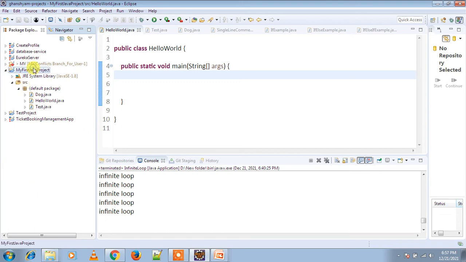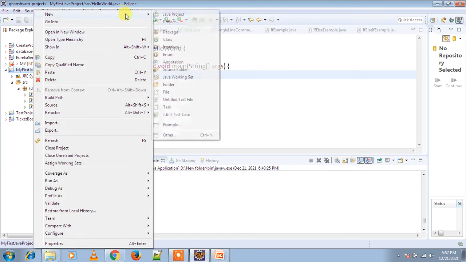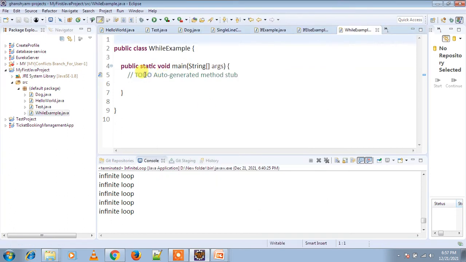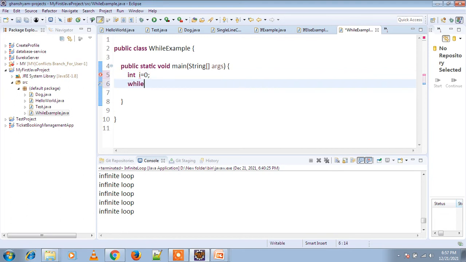Just right click on the project, new class, WhileExample, finish. Then int i equal to 0, while check the condition i less than or equal to 10. Sorry, i equal to 1, because we are going to print 1 to 10.